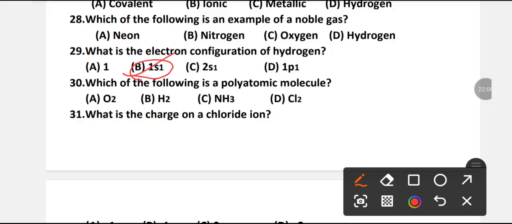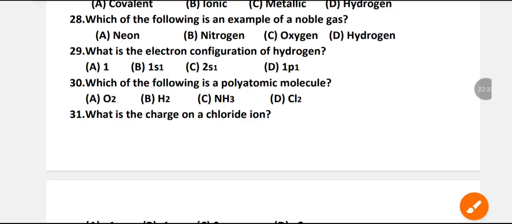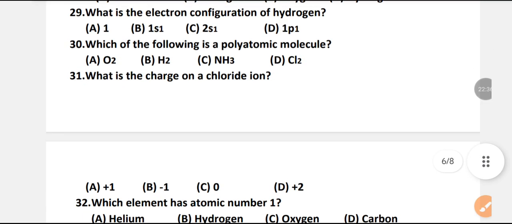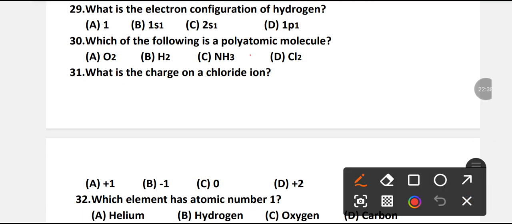Which of the following is a polyatomic molecule? O2, H2, NH3 or Cl2? Which is a polyatomic molecule? C is the right option. NH3 is a polyatomic molecule.